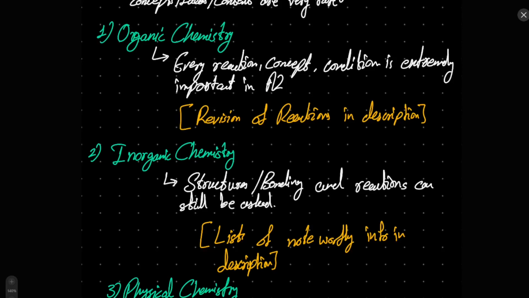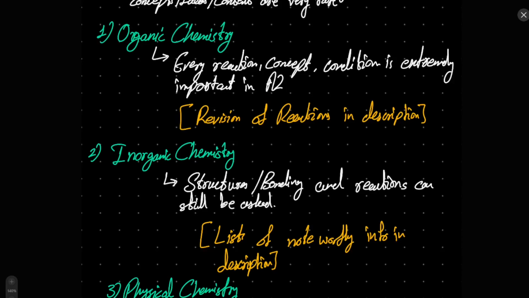Furthermore, in organic chemistry, a lot of things can come in, but not in every single understanding, right? Obviously, the questions will not be entirely based on AS. The majority will be of A2, but the examiner can ask tidbits of AS, right? They could ask a couple of equations, or a couple of reactions, or a couple of observations or understandings that you may have studied in AS.